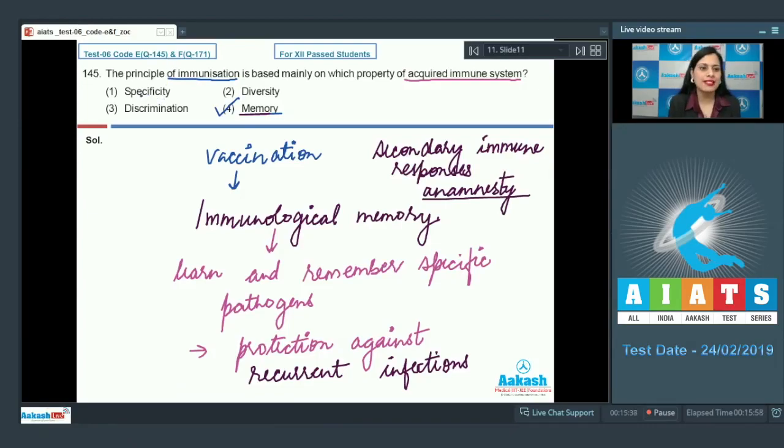Very first option given is specificity, then diversity, and third option is discrimination, and these are the incorrect options. Acquired immune system is specific, diversified, and is based on self and non-self discrimination. But the principle of immunization is based on immunological memory. So the correct answer to this question is option number 4. Let's proceed to the next question.